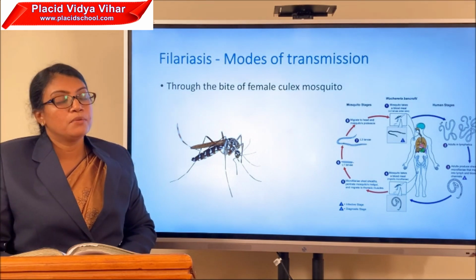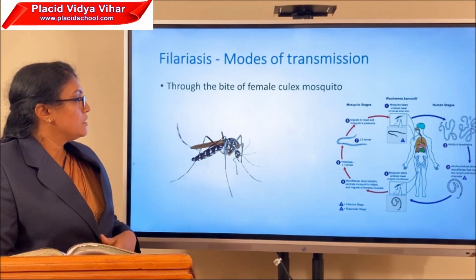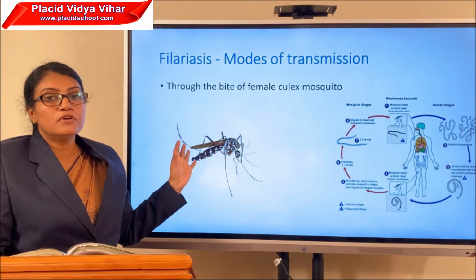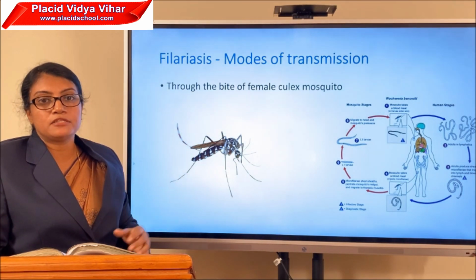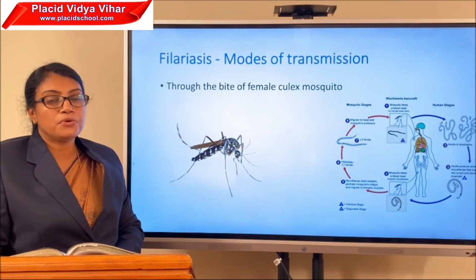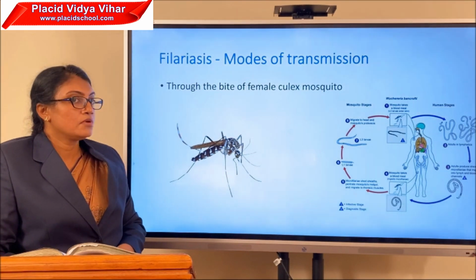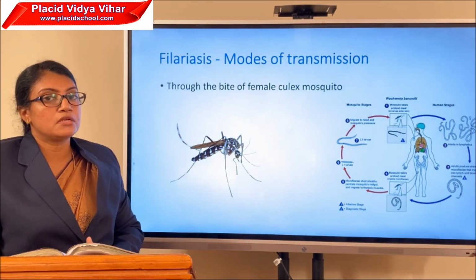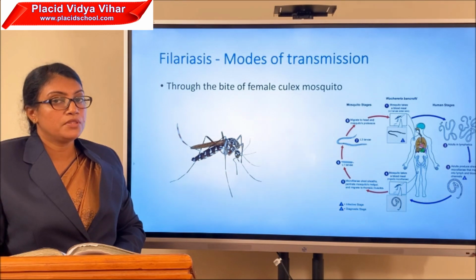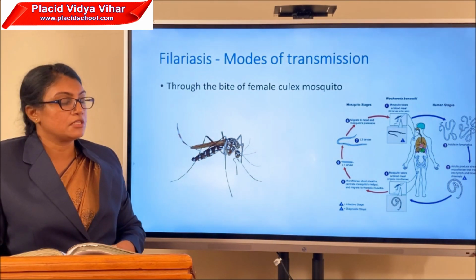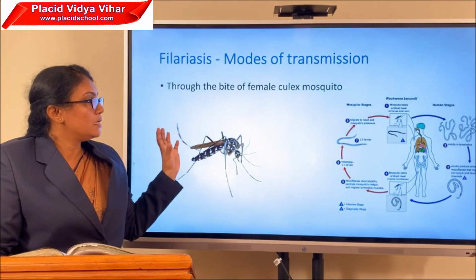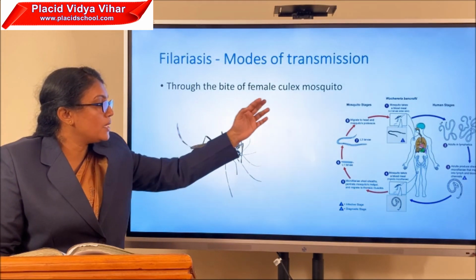Now about the modes of transmission. This filarial worm is transmitted through the bite of the female Culex mosquito. Do you remember the vector of malaria? It is the female Anopheles mosquito. Filariasis is transmitted by the female Culex mosquito.